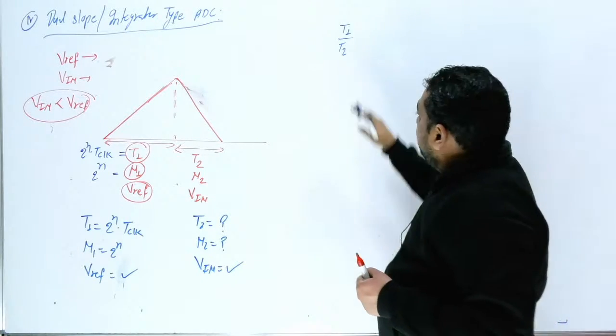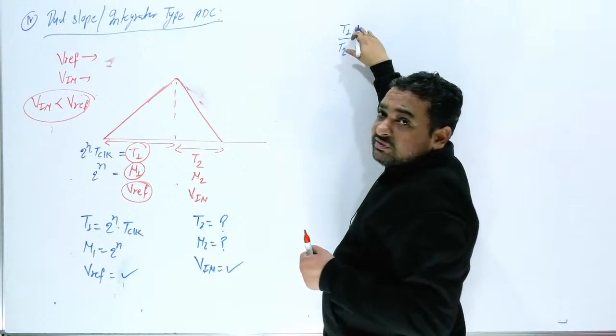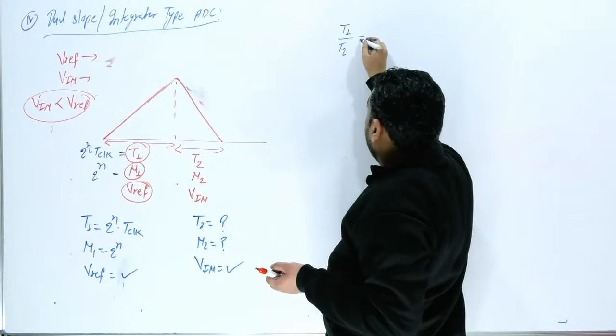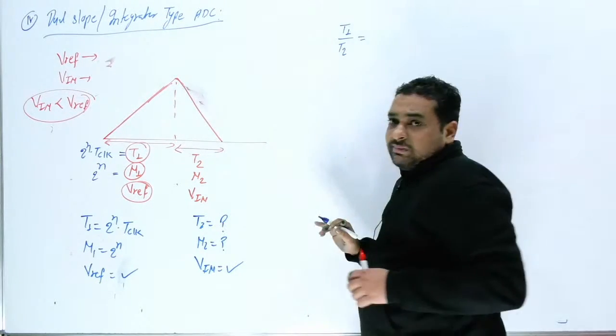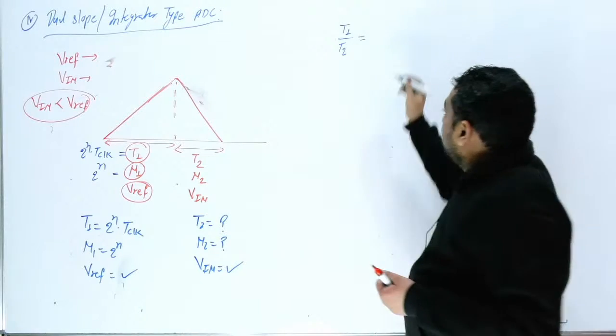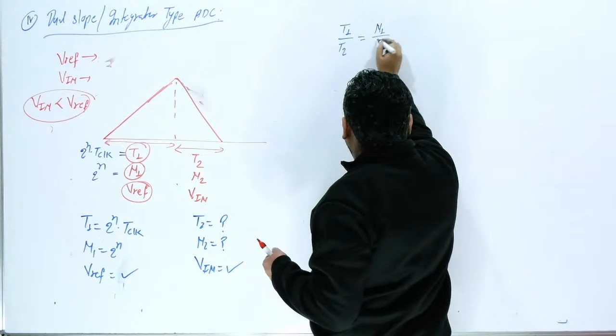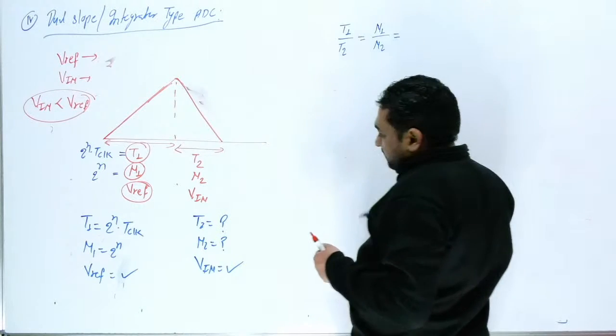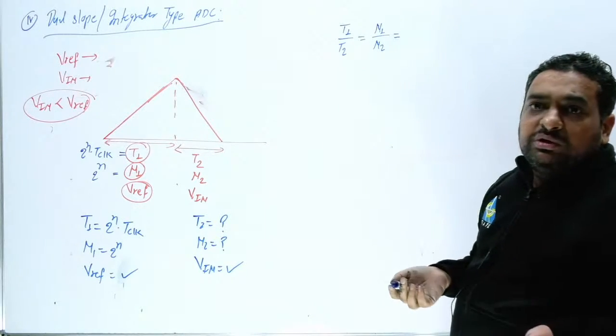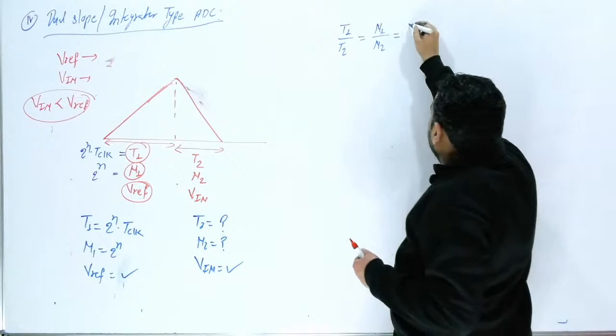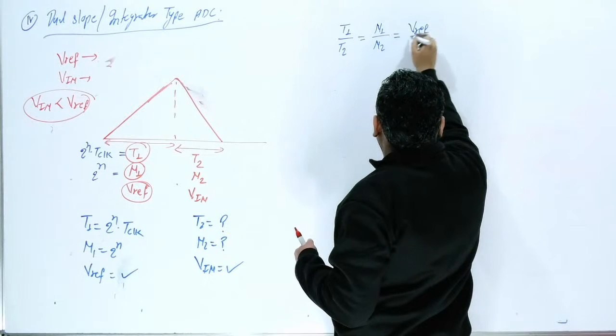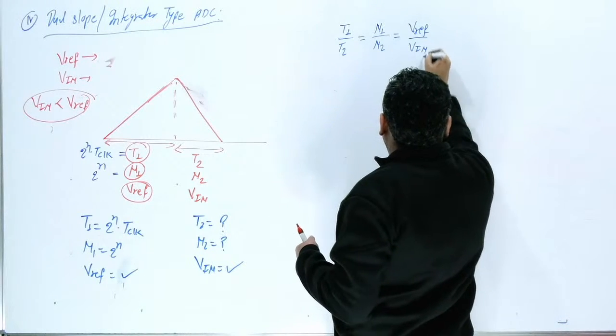Okay, sir, if T1 by T2, T1 is more, then this relation will be greater than 1. So you can write in terms of N1 by N2, which is more? Sir, N1 is more. So sir, you can write N1 by N2. Now again you can say, sir, V reference and V in, which is more? Sir, V reference is more. So you can write V reference by V in. So one relation you should remember.